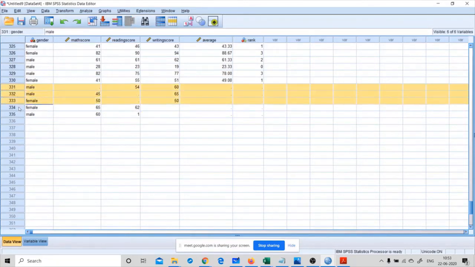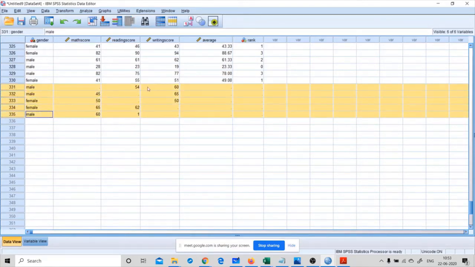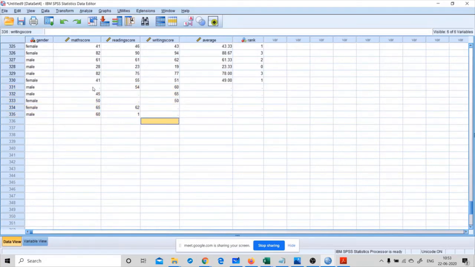So totally I have included 5 records here with missing values in each record. Okay, how to replace these missing values?